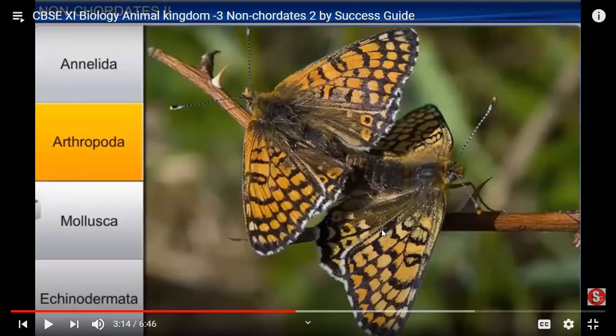When you see compound eyes, you all might have seen a cockroach, right? On their head part, they have two very big eyes. But those eyes are useless for them. You know why? Because those eyes are compound eyes. Compound eyes means very big eyes which have thousands of ommatidia. One unit is an ommatidium.